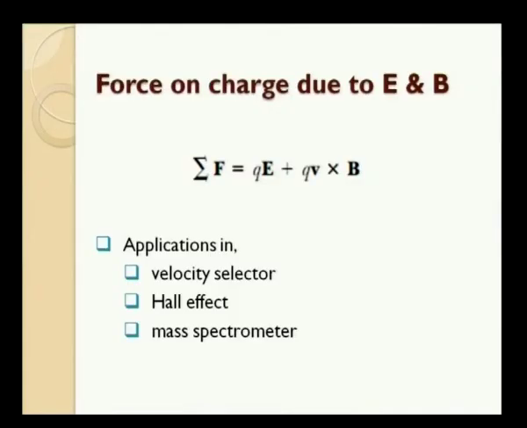So, the force on a charge due to the electric field and magnetic field existing simultaneously is the resultant force, a vector summation. QE is the force due to the electric field and Q V cross B is the force due to the magnetic field. There are some occasions in which these two forces could be made to cancel each other. In that case, for a particular value of velocity, it is possible to cancel the force due to the magnetic field by the force due to the electric field and vice versa.